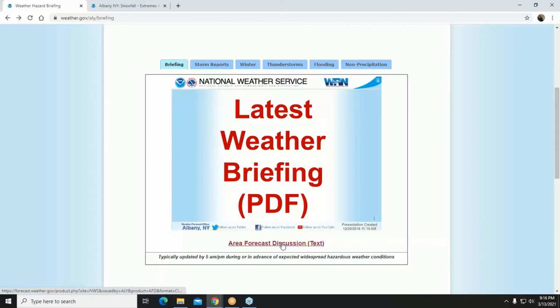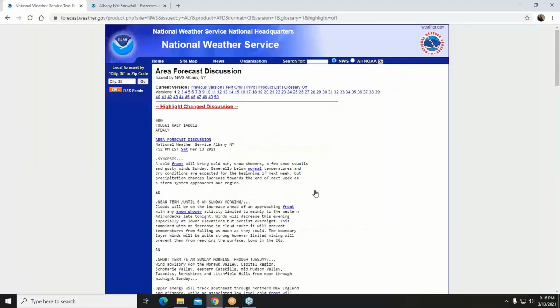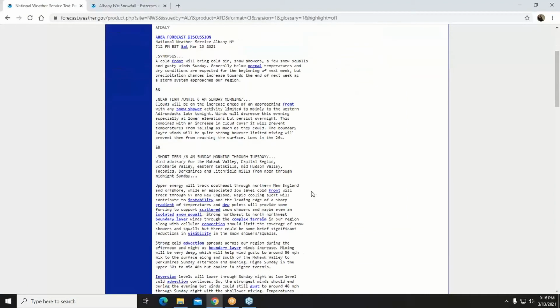Then down here, we have the area forecast discussion. I would encourage everyone to take a look at this. This is really an opportunity for you to get into the mind of the meteorologists who prepared your local weather forecast. Here's where we can discuss uncertainties and areas of greatest confidence. I'll give you details about what type of weather system we're expecting, information about timing, uncertainties for precipitation type perhaps. Locations, we'll actually specifically mention certain locations right here.